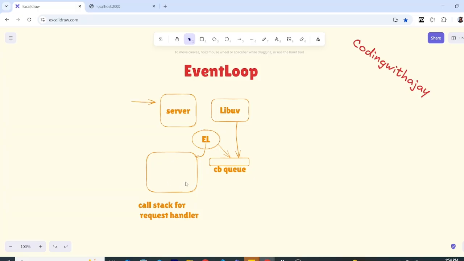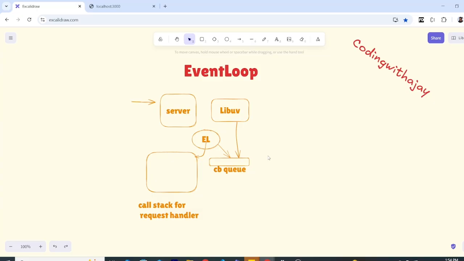And as soon as it's done, it keeps popping out from the stack, and it keeps checking and pushing tasks into the stack instead of blocking on them. That is the reason the event loop makes Node fast. Although it is single threaded, asynchronous tasks are not handled in the main thread. They are handled behind the scenes, and while they are being handled behind the scenes, the call stack is ready to handle the next request.